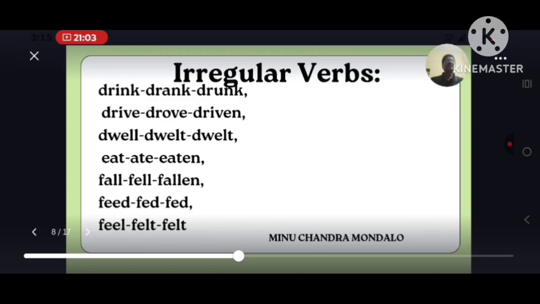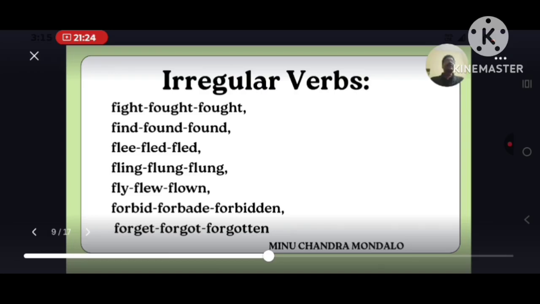Similarly, feed, fed, fed. Feel, felt, felt. Now we will learn other irregular verbs.